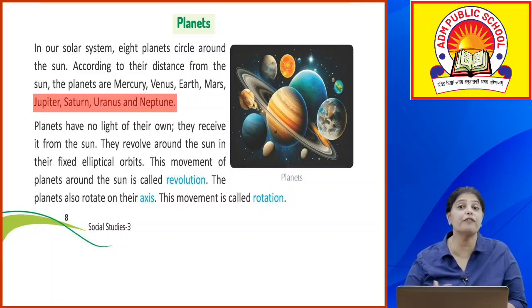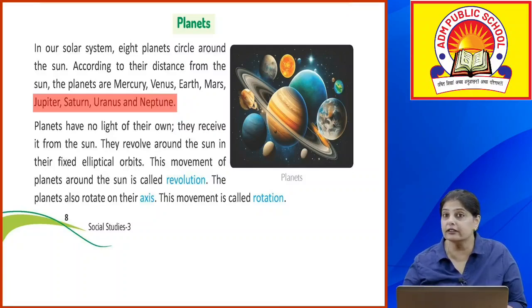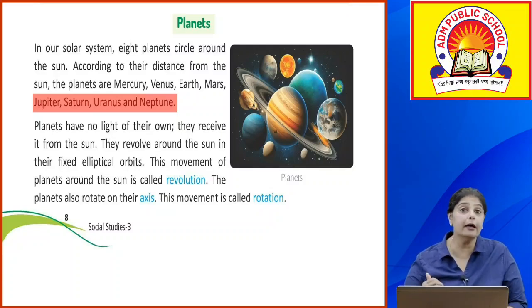So Neptune is the farthest, it is farther away from the sun, सबसे दूर है sun से. सबसे पास कौन सा है? सबसे पास है Mercury, फिर आता है Venus, फिर Earth.